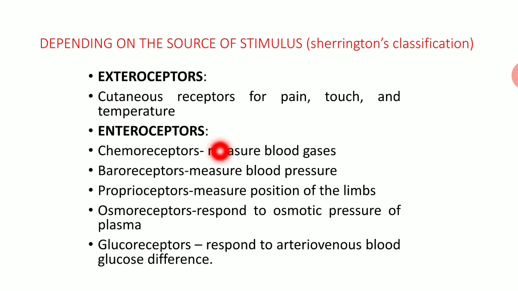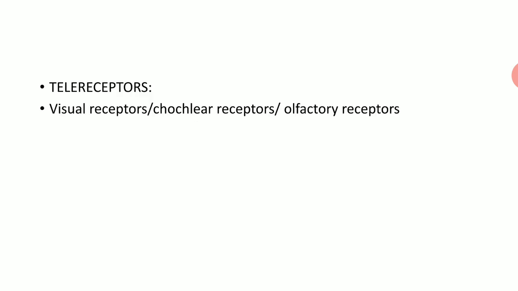Enteroceptors, examples are chemoreceptors, which measure blood gases; baroreceptors, which measure blood pressure; proprioceptors, which measure position of limbs; osmoreceptors, which respond to osmotic pressure of plasma; and glucoreceptors, which respond to arteriovenous blood glucose differences. Telereceptors are visual receptors, for example rods and cones of the retina, cochlear receptors and olfactory receptors.